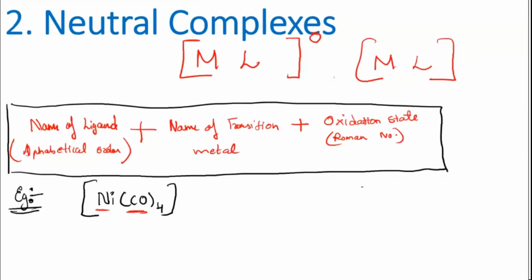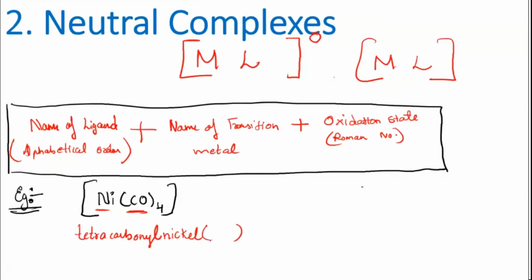This is carbonyl. Now how many carbonyl are there? 4 are there, correct? So what do you call for 4? Answer fast. 4 is tetra. Good. So it should be tetracarbonyl. Then you will go for the metal. Metal over here is Ni. Ni is nickel. Now you need to write the oxidation state.